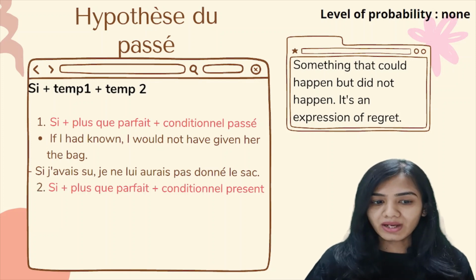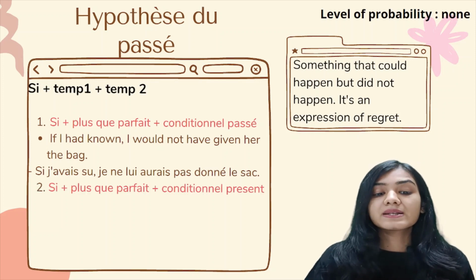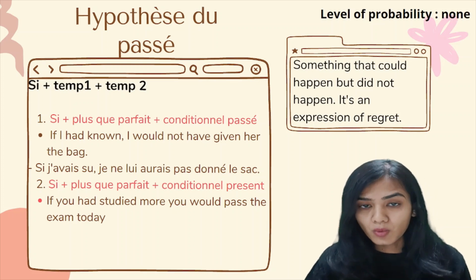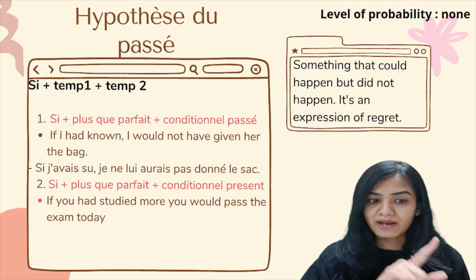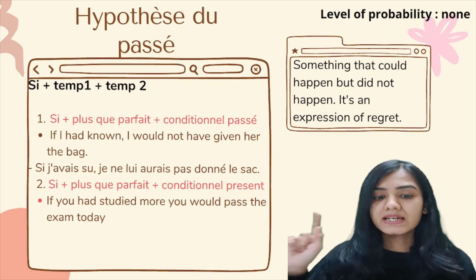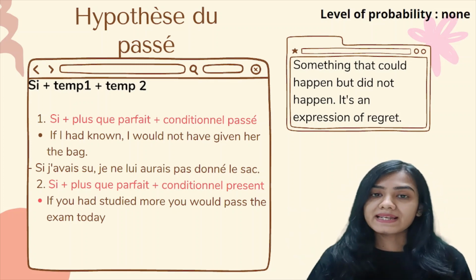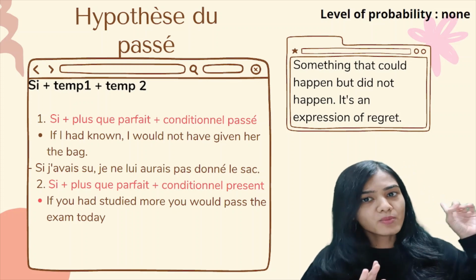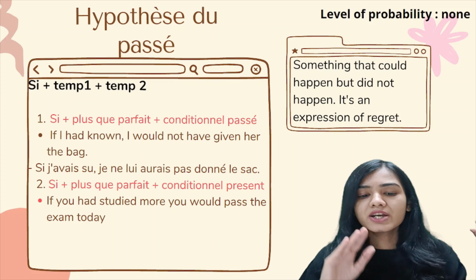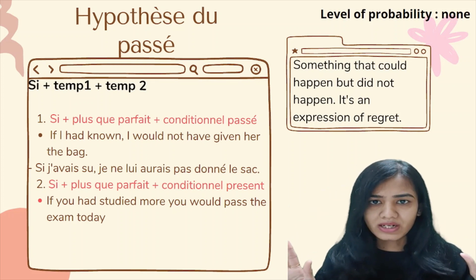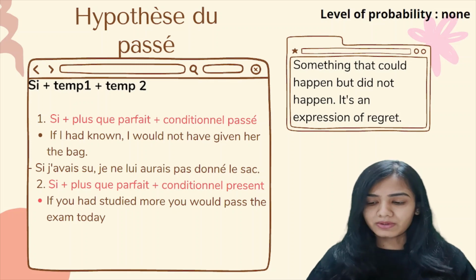The second one, si plus plus-que-parfait plus conditionnel présent. So if you had studied more, this is in plus-que-parfait. If you had studied more, so something in past, you would pass the exam today. So this is in conditionnel présent. If you would have studied more in the exams in the past, you would have passed in the exams today. Both the things are in past only basically. Nothing can be done about it.